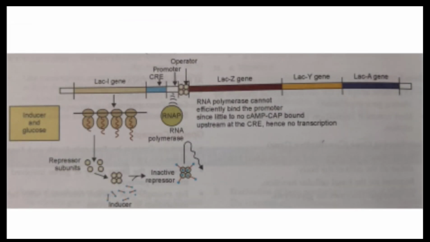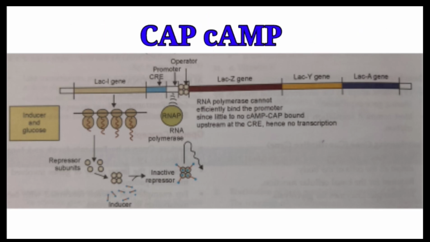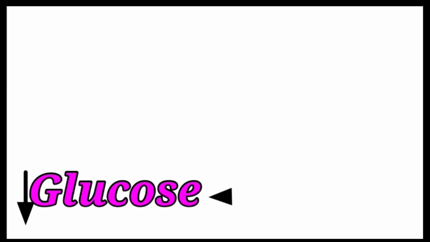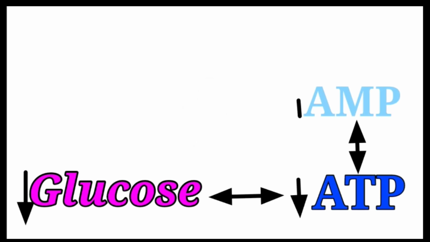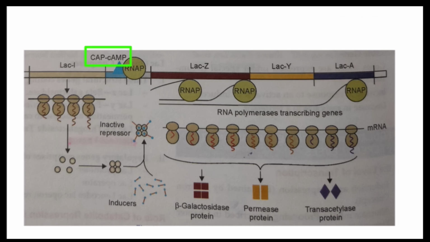Now come back to our situation. We have plenty of glucose, so there is huge production of ATP and comparatively very low concentration of cyclic AMP. This means little to no CAP-cyclic AMP complex, so RNA polymerase cannot efficiently bind to the promoter site, hence no transcription, no enzymes for lactose metabolism. But as time passes, glucose is exhausted and depletion of ATP leads to accumulation of AMP to form cyclic AMP. Cyclic AMP combines with the CAP, binds at CRE, RNAP binds to the promoter site, and structural genes are transcribed.